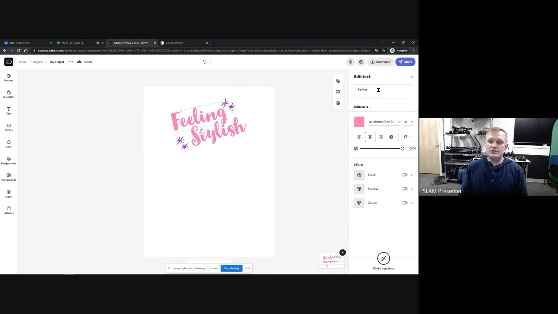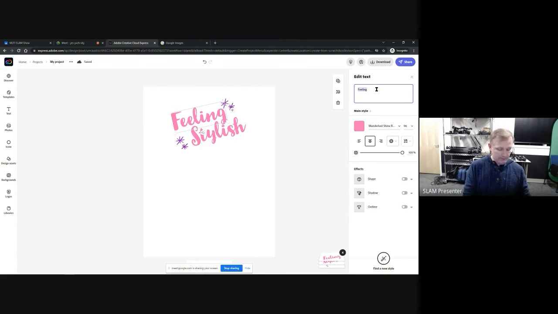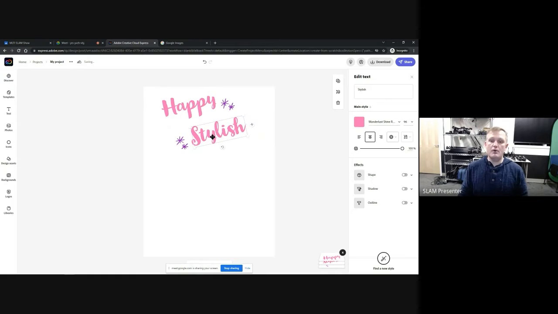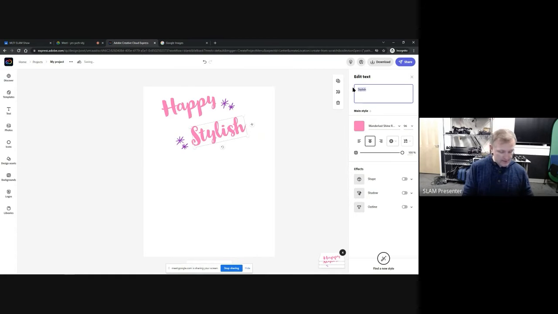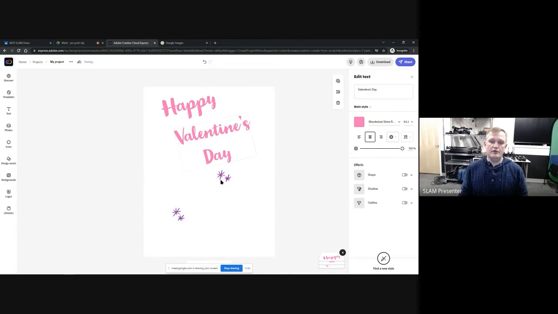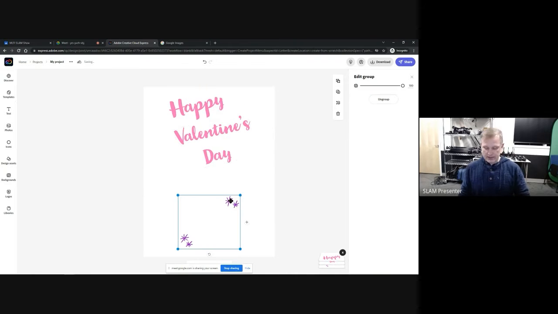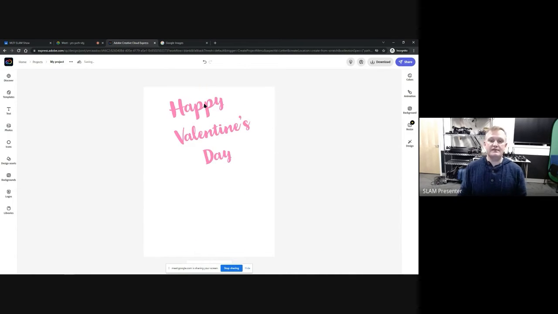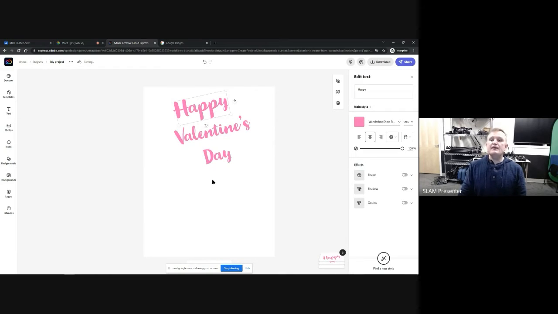Okay, so I'm going to change this to happy. Change the text here. And we'll change the bottom one here with the stylish to Valentine's Day. All right. Let me move this down for a second here before we get going. I'm just going to delete that for now. We'll show you how to add more graphics in a second. So Happy Valentine's Day. If I click on one of these, all these tool sets over on the right side here,